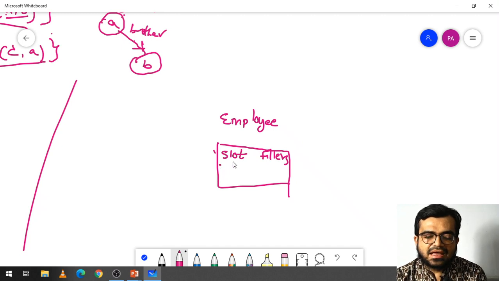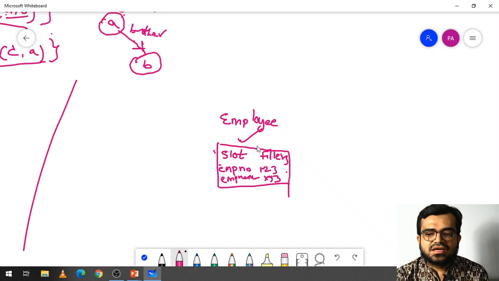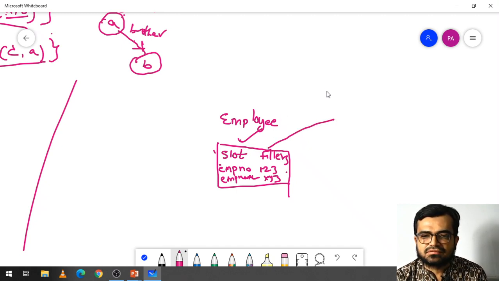Here I can use employee name and employee number, which will have a value, something like 1, 2, 3, and a name like XYZ. So you can form this as an entity, which has slots and fillers, I mean attributes and their values. In this way frames can be represented.